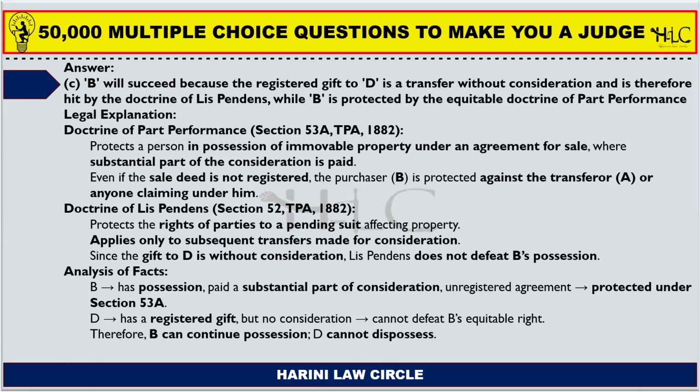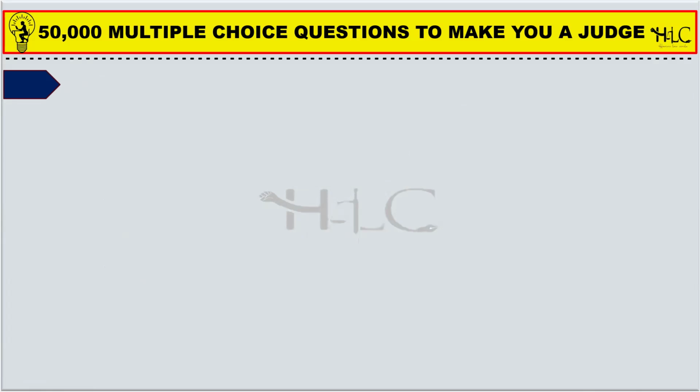Okay, next one. Analysis of facts. B has possession and has paid a substantial part of consideration under part performance, Section 53A. It is an unregistered agreement which is protected under Section 53A. So Section 53A is an exception to the normal general rule. Now D has a registered gift but no consideration. It cannot defeat B's equitable right. Therefore B can continue possession. D cannot dispossess him. So option C is the correct answer.